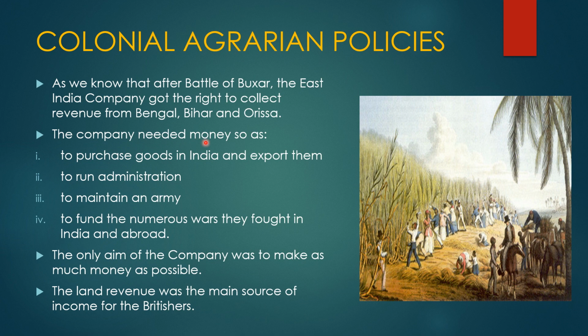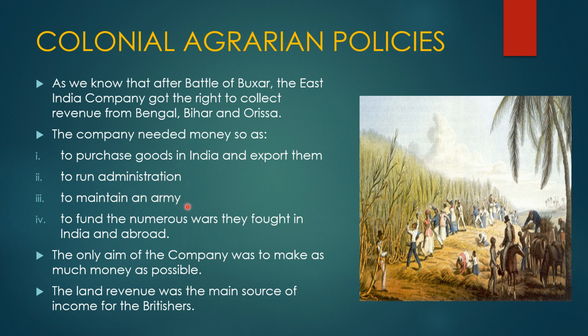The company needed money to purchase goods in India and export them. One of the basic reasons was to purchase raw material from India and export it to Britain. The next is to run administration. Now they had good administrative control in the whole country after capturing the territories, and to run the administration more efficiently they needed money.